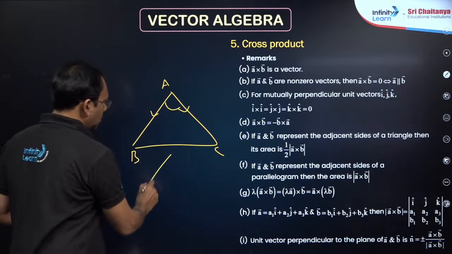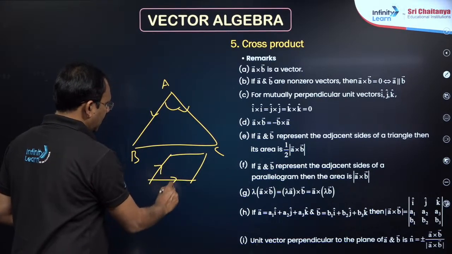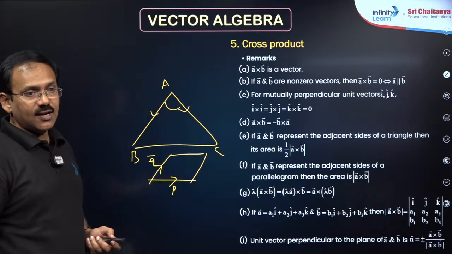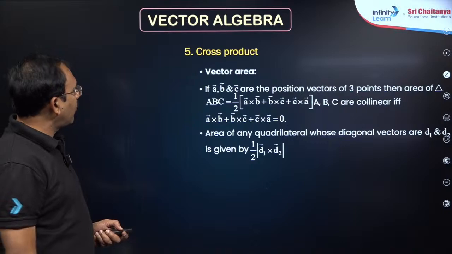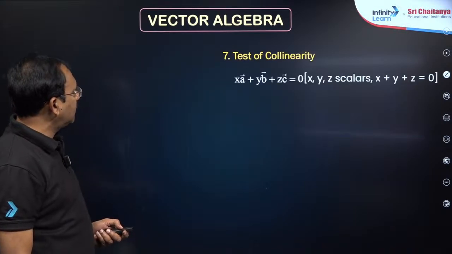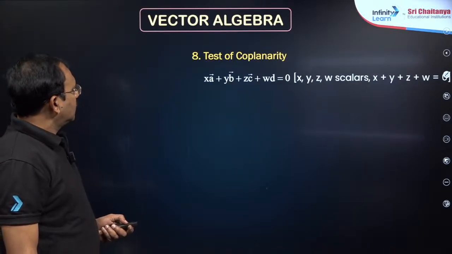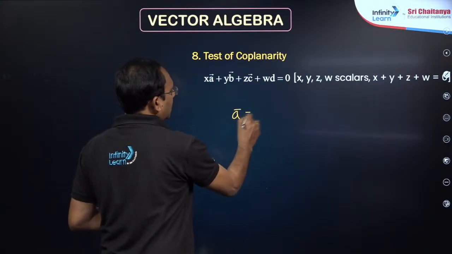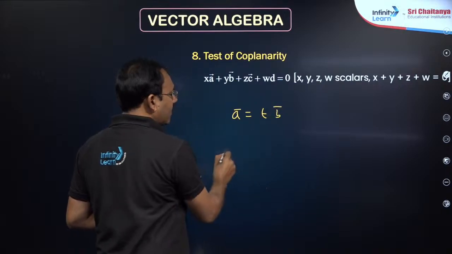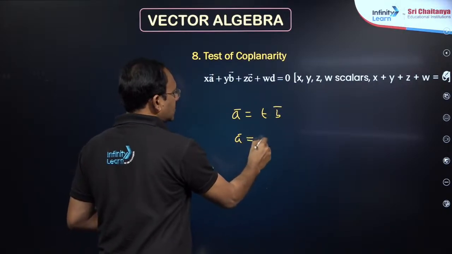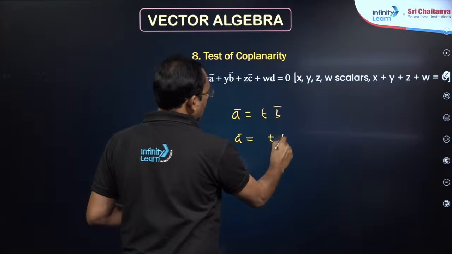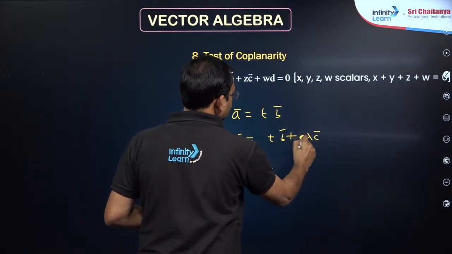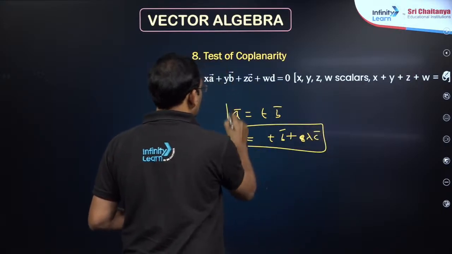The area of a parallelogram, also the vector area, is given by the magnitude of p bar cross q bar. Then the box product and cross product are fine. Then coplanarity: if two vectors are collinear, one vector is some number times the other vector. Three vectors are coplanar if one vector is a linear combination of the other two, you can say lambda c bar. So these two points are there.